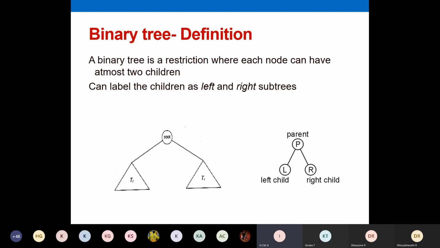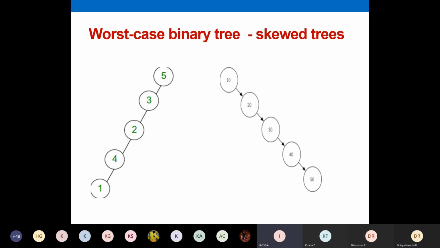So a binary tree has a restriction where each node can have at most 2 children. Here the general structure is also given. You can have a maximum of 2 subtrees, and you can label them as left subtree and right subtree, or left child and right child. There are many variations in your diagram. You can draw it in any way, but remember you can have a maximum of 2 branches. That's all. T1 and T2 there define 2 subtrees. Here this is a worst case binary tree. You draw this worst case binary tree.